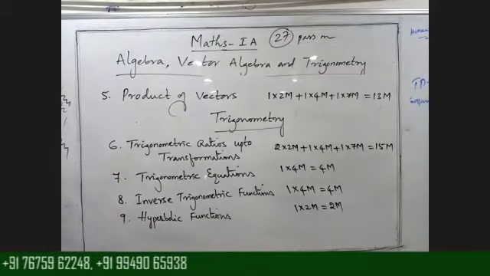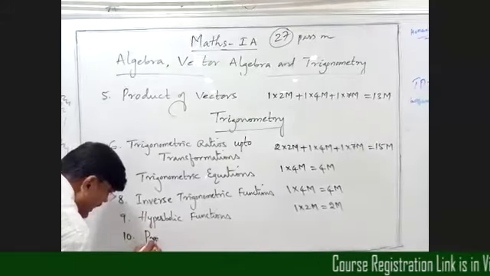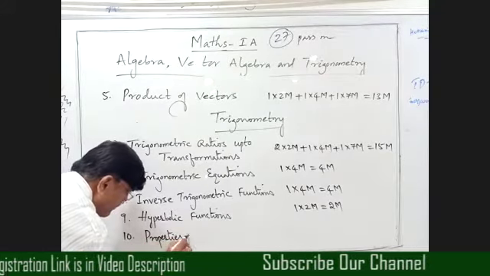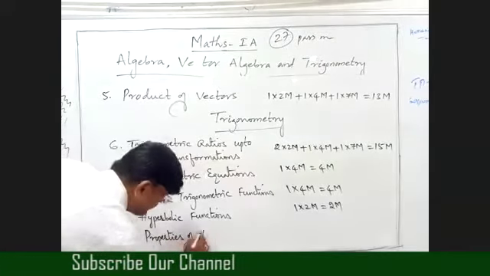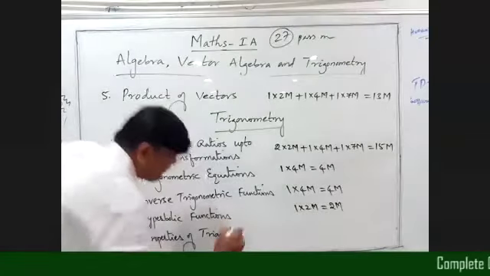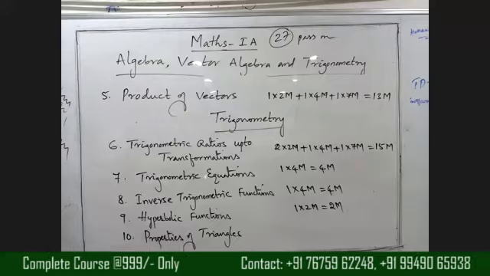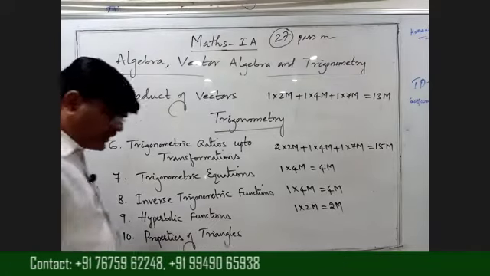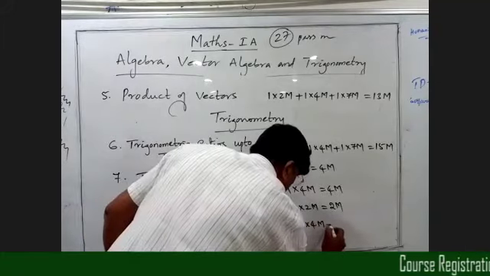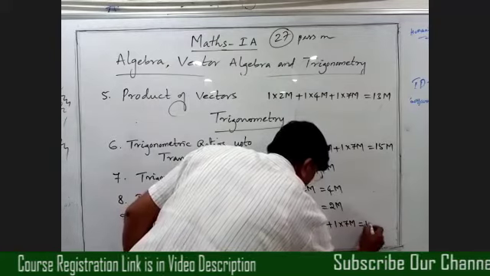So last one, 10th, properties of triangles. Right? This is the last topic, beta, properties of triangles. From this topic, we get 1 4 marks question plus 1 7 marks question. Total 11 marks.